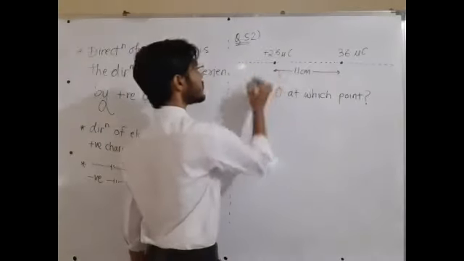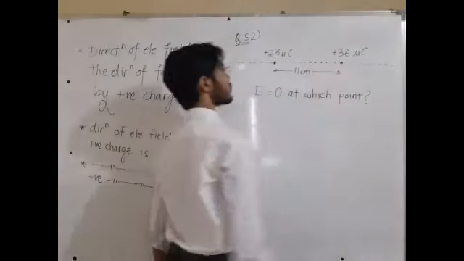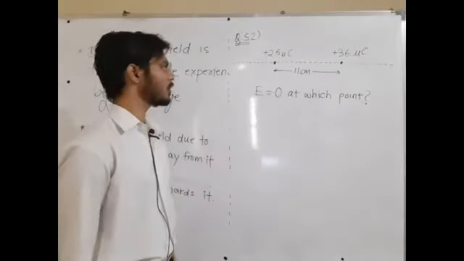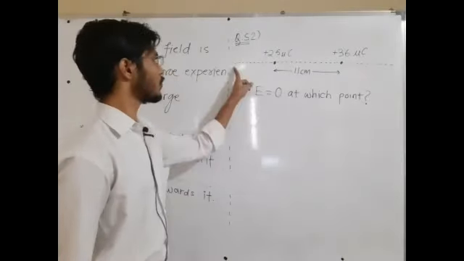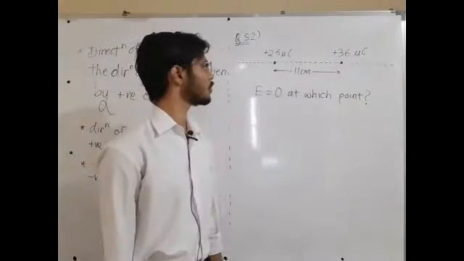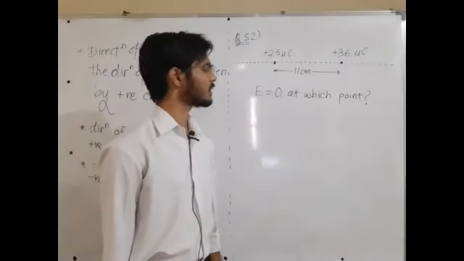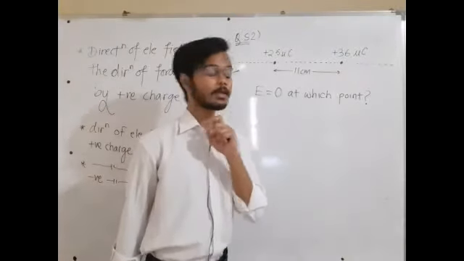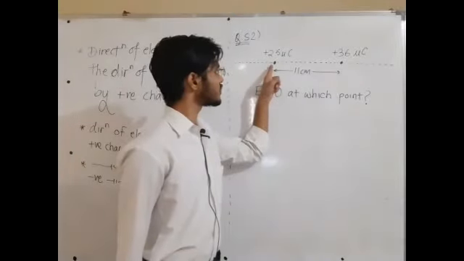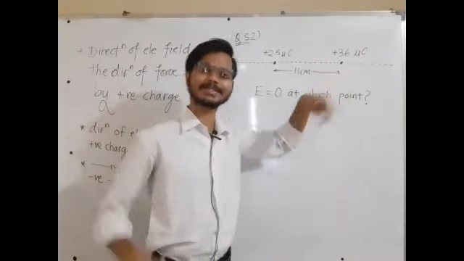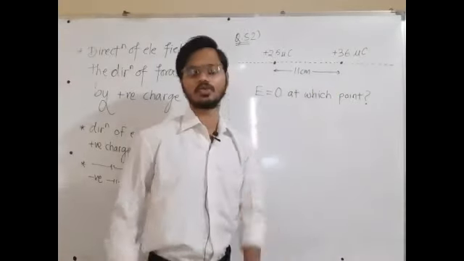This is a positive charge, and this is also a positive charge. We want net electric field to be equal to 0 somewhere on this line. It means that at that point, the electric field due to the first charge will cancel the electric field due to the second charge, and the net field will be equal to 0.